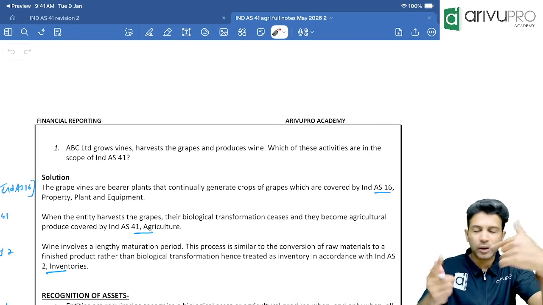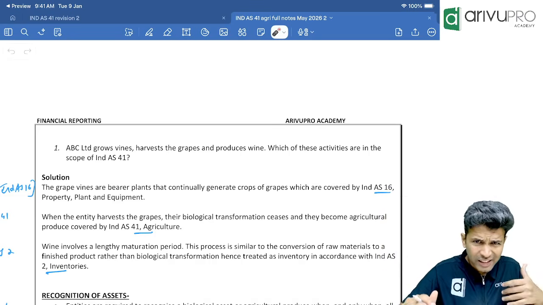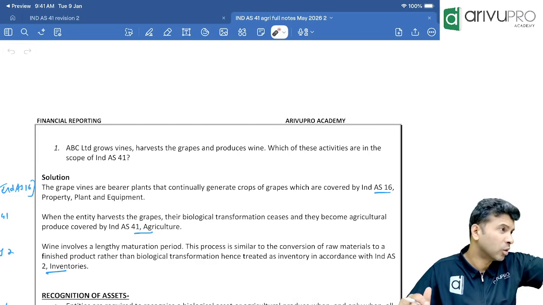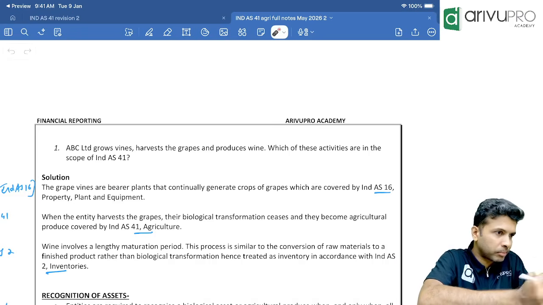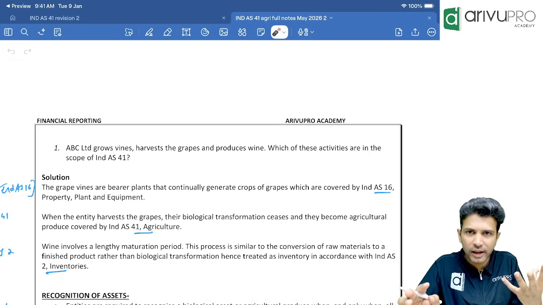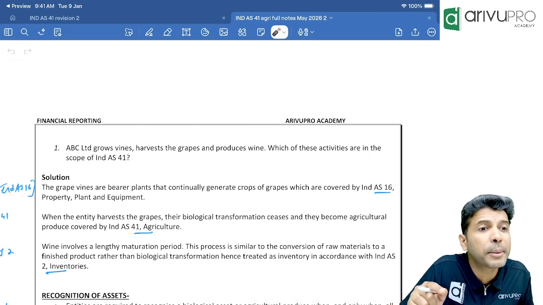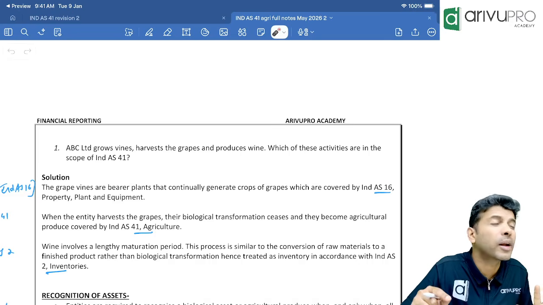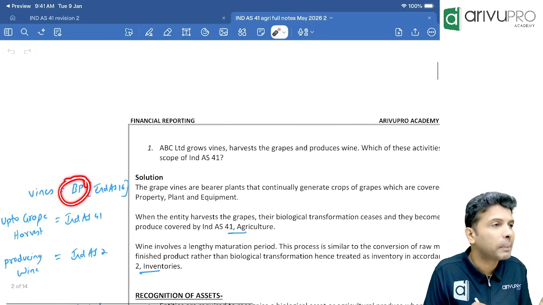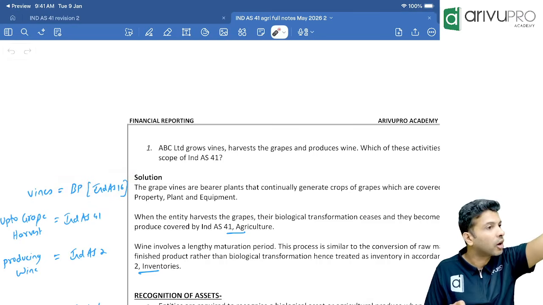Okay, now first, that vineyard or that grape plant, whatever you want to call it, will the company sell that in the ordinary course of business? No. The company will protect that particular plant. Yes or no? And usually, as far as my knowledge goes, from that vineyard you get grapes for more than 1 year. So indirectly, what I'm trying to say is this vineyard or grape plant is a bearer plant. For a bearer plant, which standard will apply? Ind AS 16. Got it?